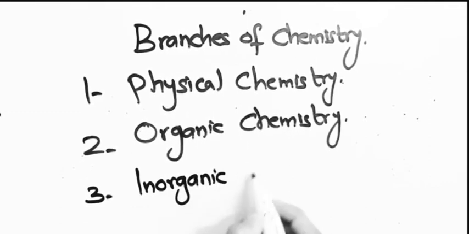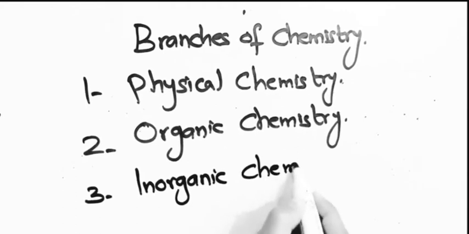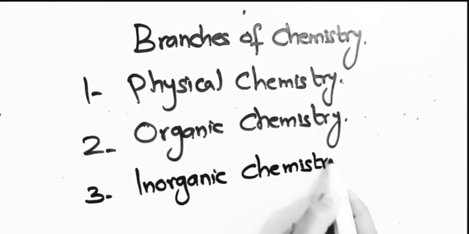Dear students, our third branch of chemistry is inorganic chemistry. I have told you before that there are 118 elements in the periodic table, and all the compounds of carbon are studied in organic chemistry, and all the other 117 elements and their compounds are studied in inorganic chemistry. So the branch of chemistry which deals with the elements and their compounds except organic compounds, except carbon compounds, is called inorganic chemistry. Many carbon compounds which have no structure and chemical properties like organic compounds are also studied in inorganic chemistry.